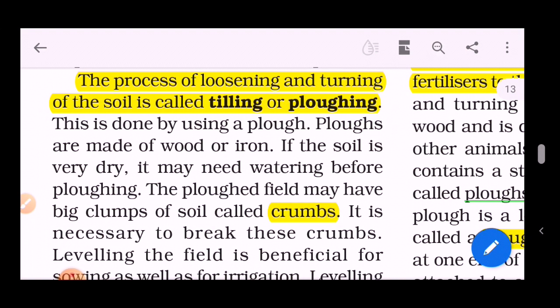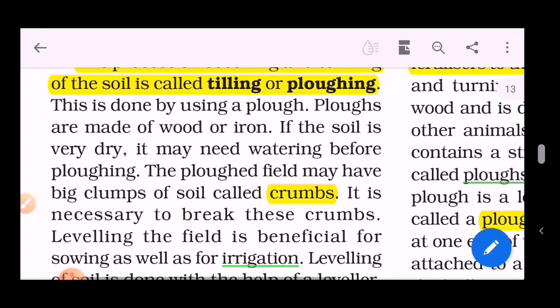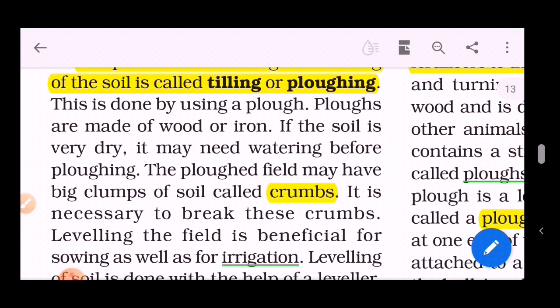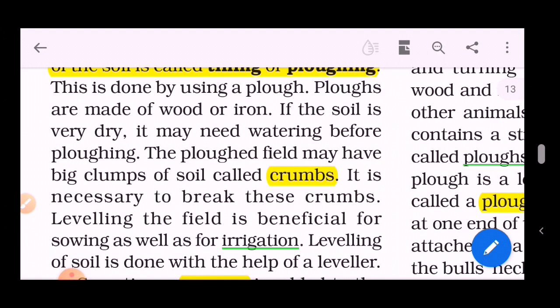If the soil is very dry, it may need watering before plowing. Watering is used for softening the soil. The plowed field may have big clumps of soil called crumbs. Crumbs is nothing but a bunch of soil. They made themselves a group.